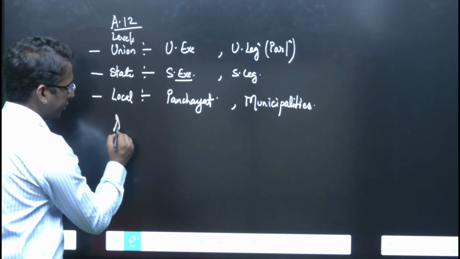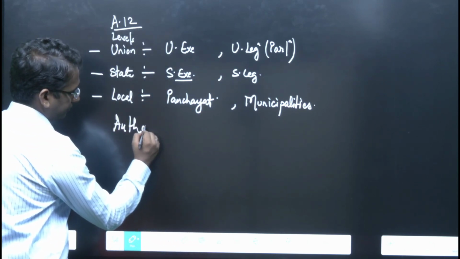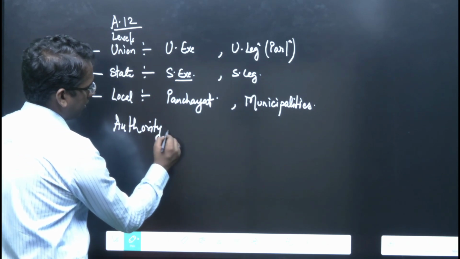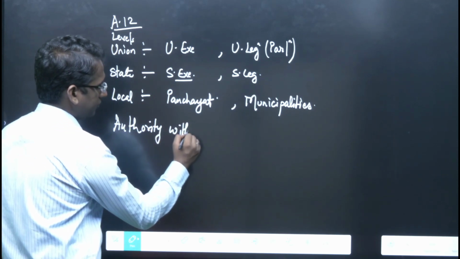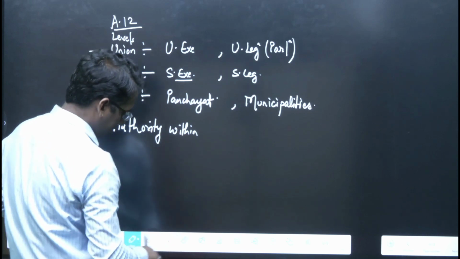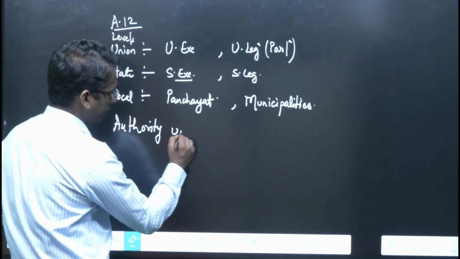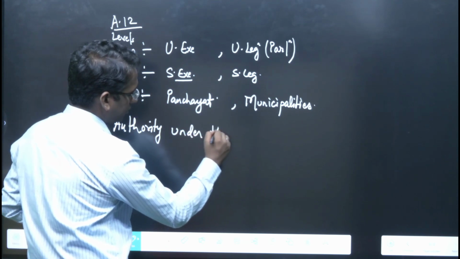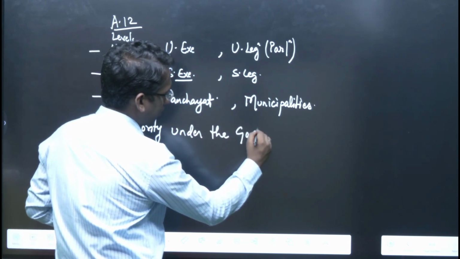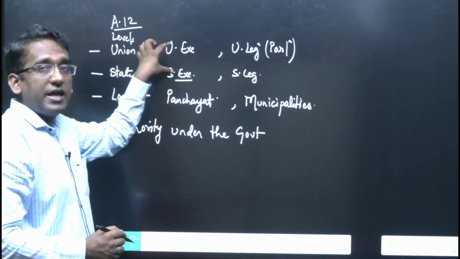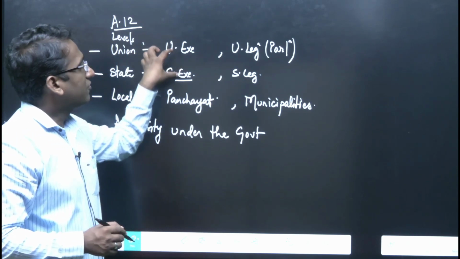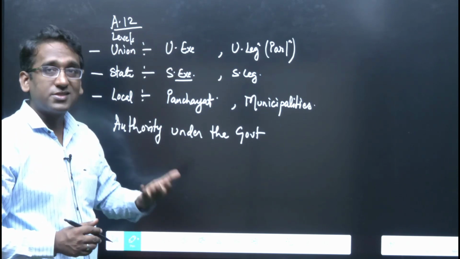Then, after these three levels, we have another important thing mentioned in article number 12 of Indian Constitution, and that is authority, you can say authority under the government. Right? So, these are the government. Any authority which is under this government is also the state, right?